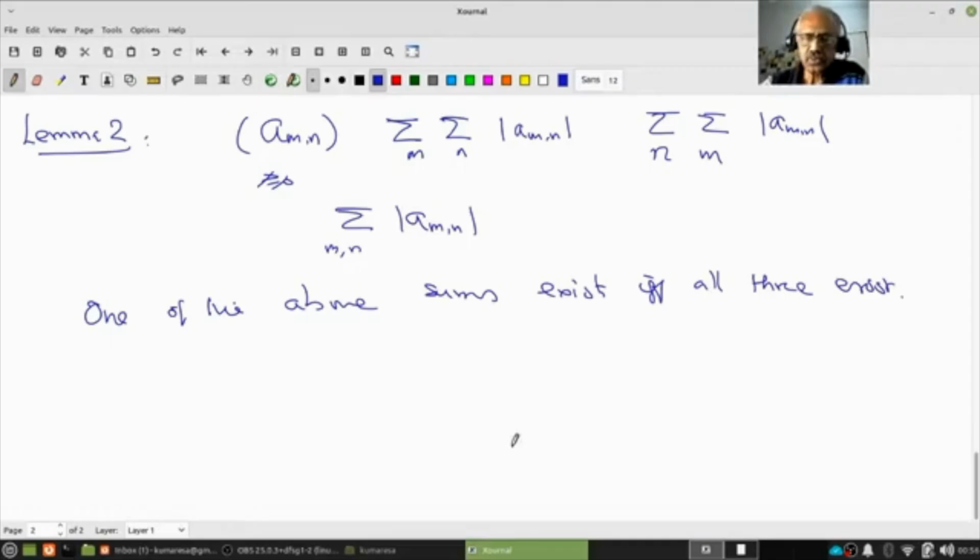Okay, so let us try to understand what it says. It says that if one of the iterated sums exists, the other iterated sum exists, and the double sum also exists. That is, they are all convergent. For example, if I write summation over m followed by summation over n of |a_mn| is convergent, that means summation over n of |a_mn| for each m is convergent. So call it alpha_m. Then summation over m of alpha_m is convergent. Do you follow that? That is, if I put alpha_m equal to summation of |a_mn| over n, and I say this is convergent,